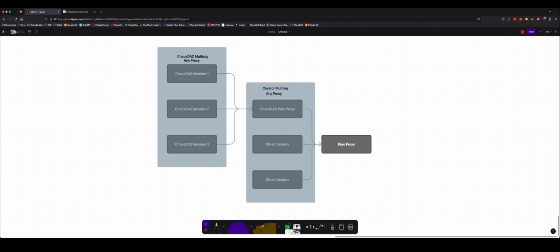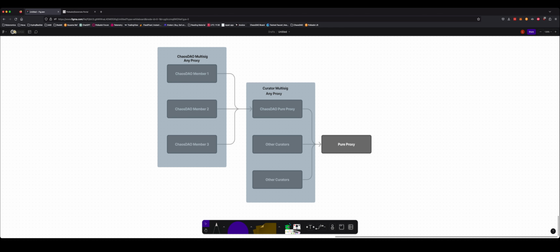I just want to talk about how you can utilize a series of pure proxies, multisigs and any proxies as curators on a bounty. So before we dive into how it works, we should explain the different types of accounts and what they mean.